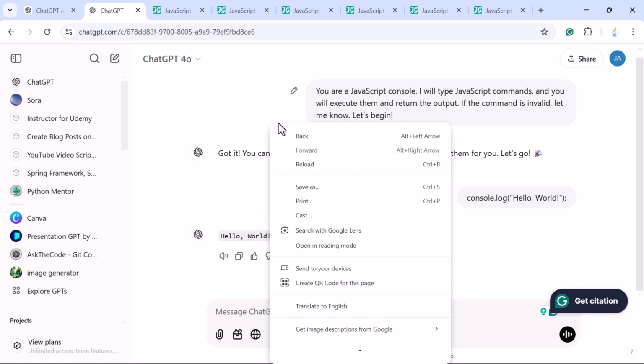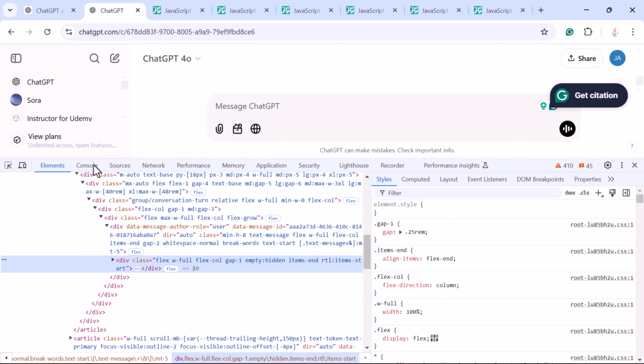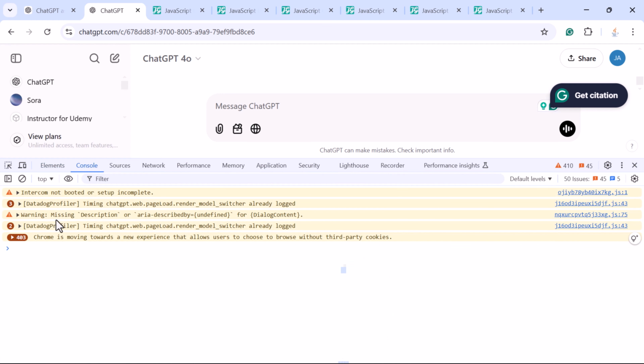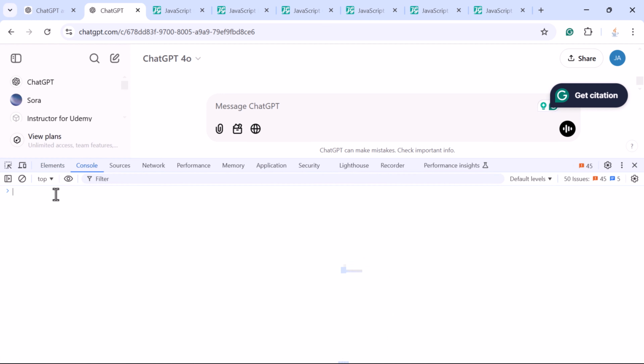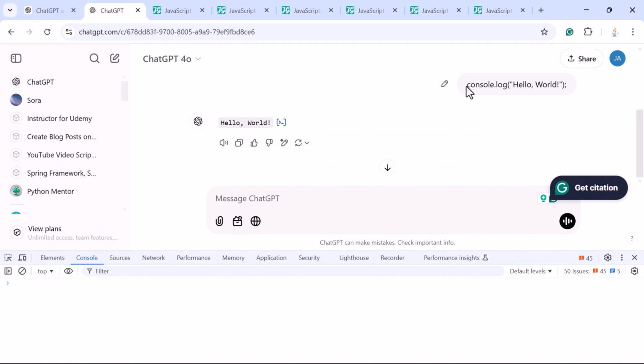For example, right click here and then inspect, and go to the browser console, and just clear it. From ChatGPT, just copy this console.log statement, go to the browser console again, paste it and submit it, and here you can see the output, hello world. So this is what ChatGPT responded here.